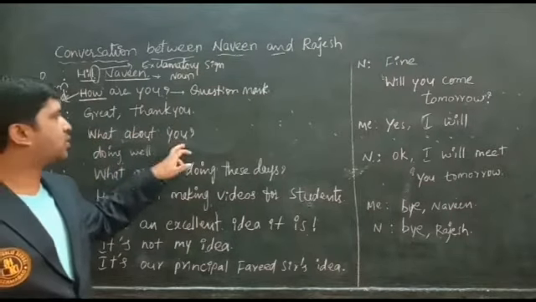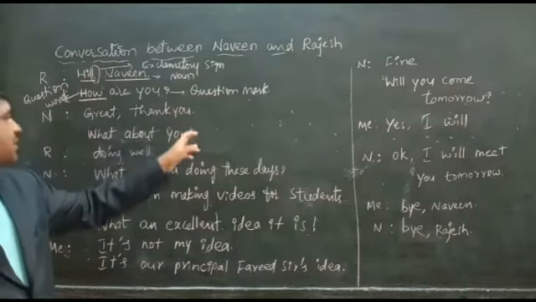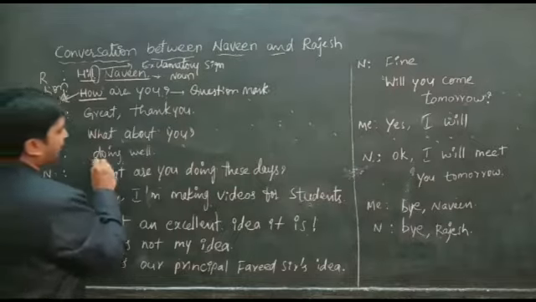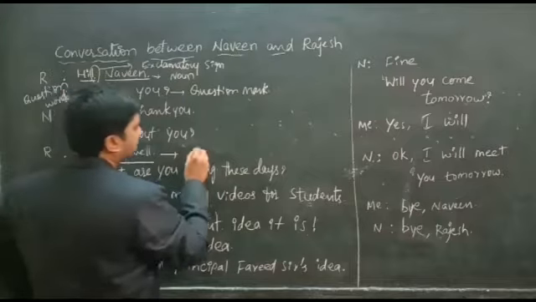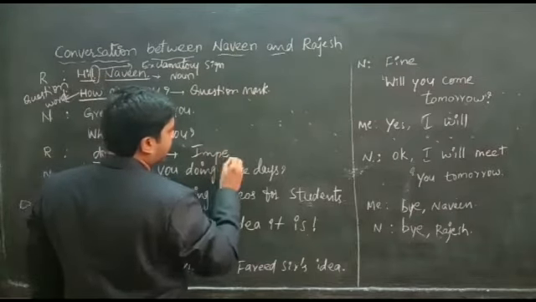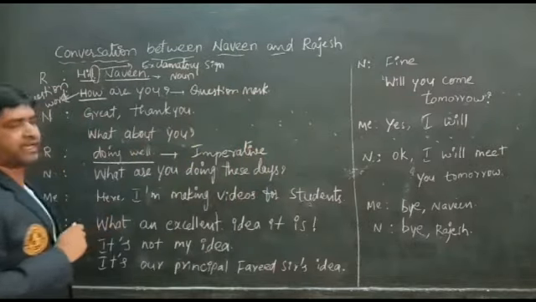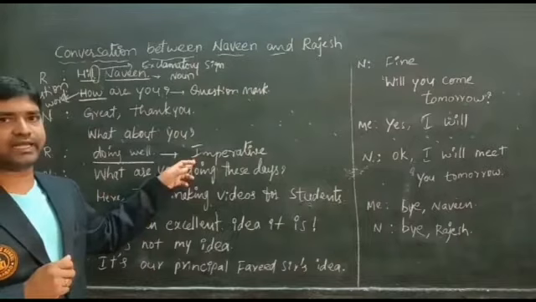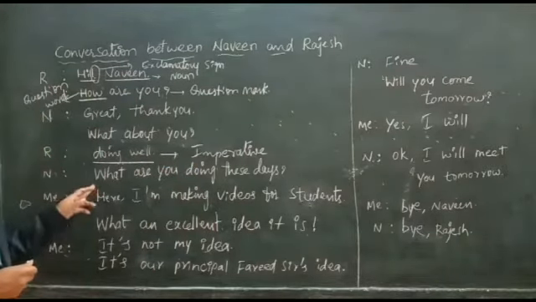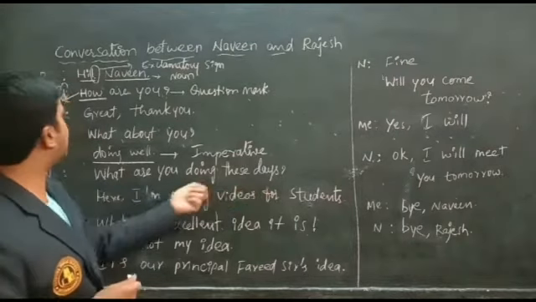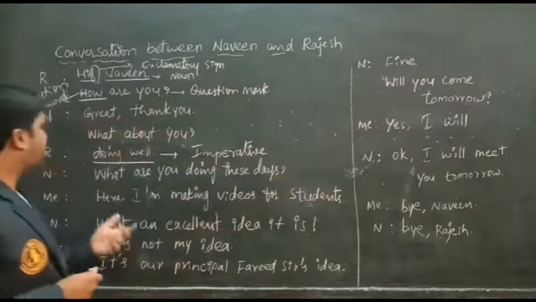And 'What about you?' is also a question, which starts with a question word and ends with a question mark. 'Doing well' is an incomplete sentence, but it's called an imperative sentence. Without using a subject, we make this sentence 'Doing well' from 'I am doing well.' The next question, 'What are you doing these days?', is also a question that starts with a question word and ends with a question mark.